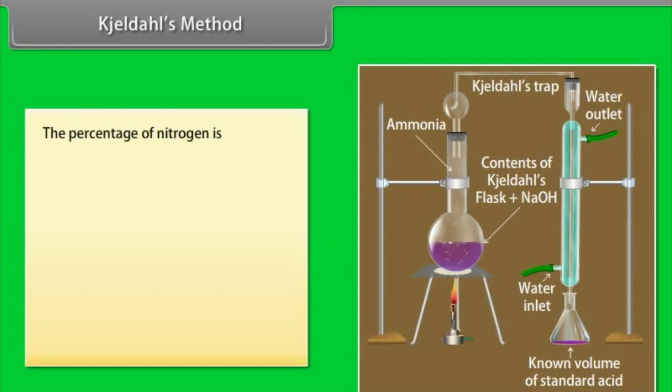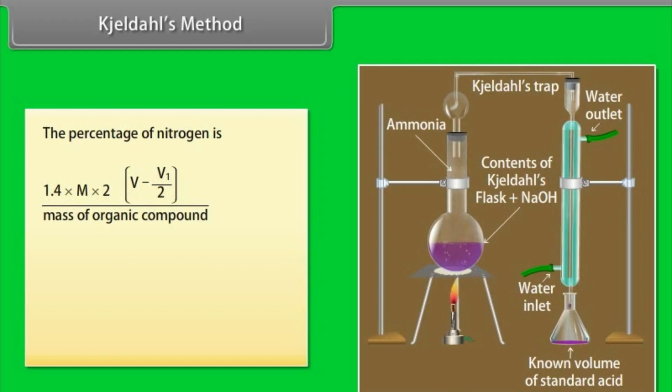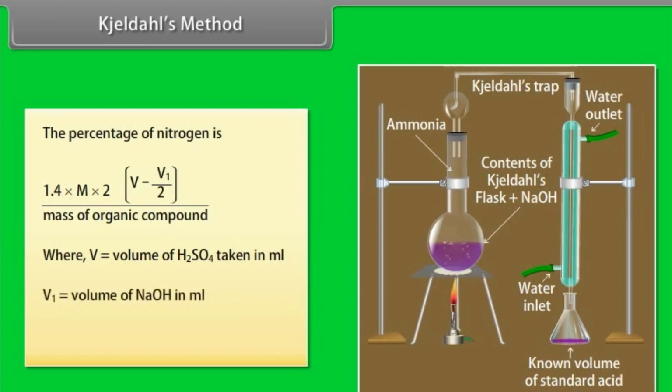The percentage of nitrogen is 1.4 × N × 2 × (V − V1/2) divided by the mass of organic compound, where V is the volume of H2SO4 taken in milliliters, V1 is the volume of NaOH in milliliters, and N is the molarity of H2SO4.